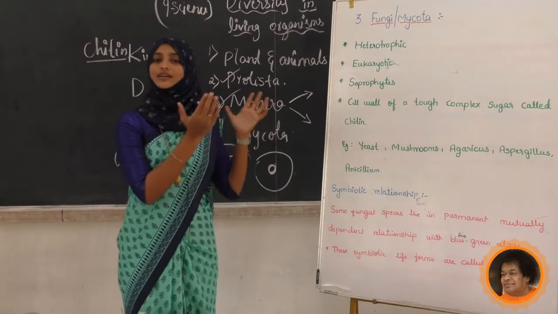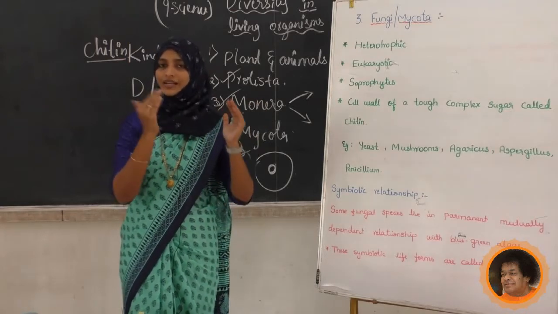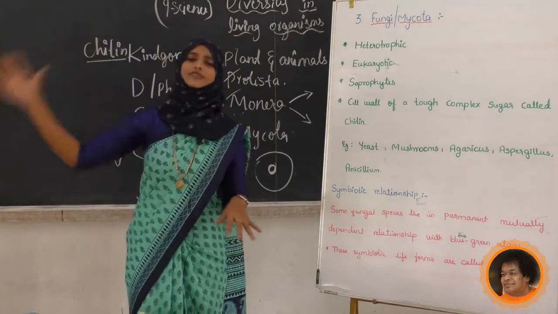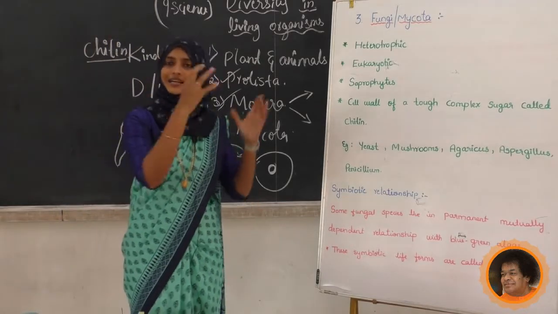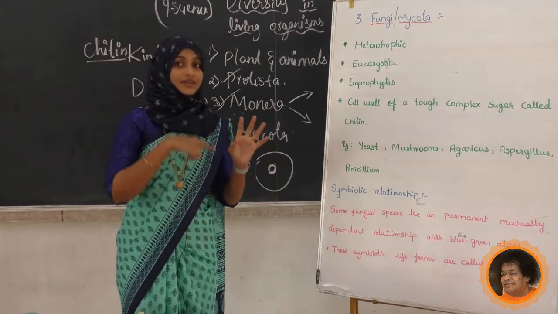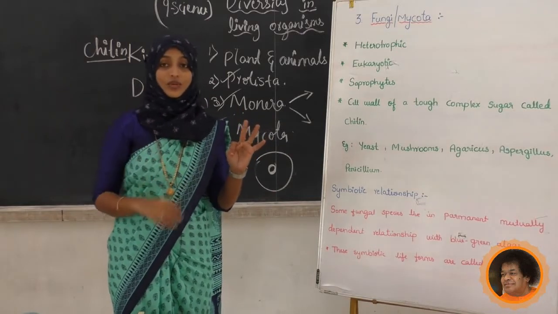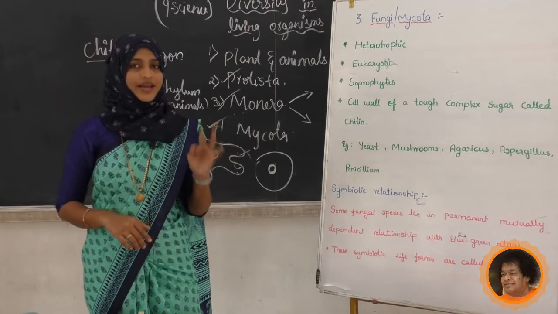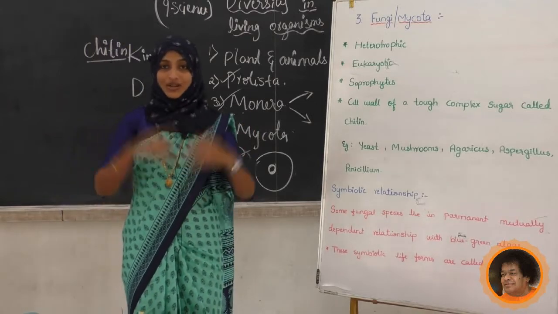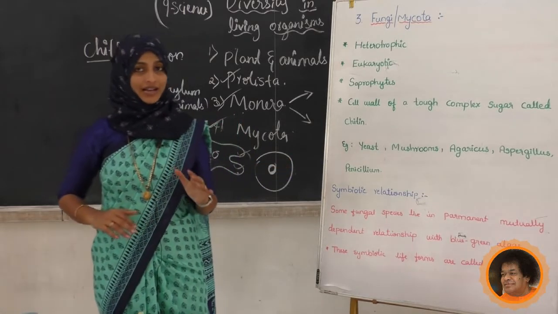Next we studied the kingdom Mycota. In kingdom Mycota, all the fungi come under this. The characteristic is that they are heterotrophic. They may be unicellular or multicellular, both we can see. Yeast is unicellular. Next, they are all saprophytic in nature. What is a saprophyte? We have discussed it already. So they are saprophytic organisms.